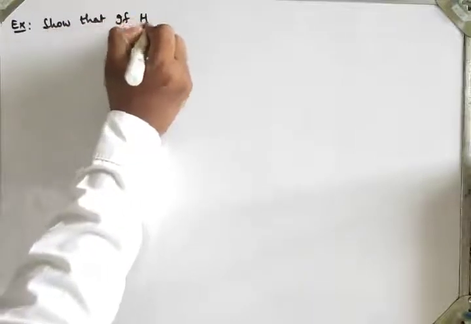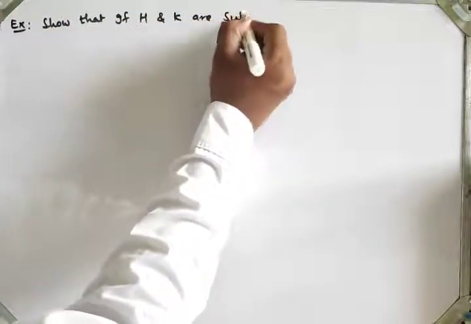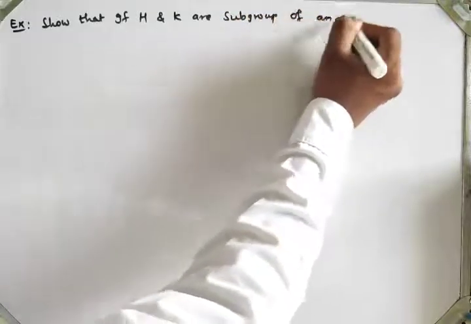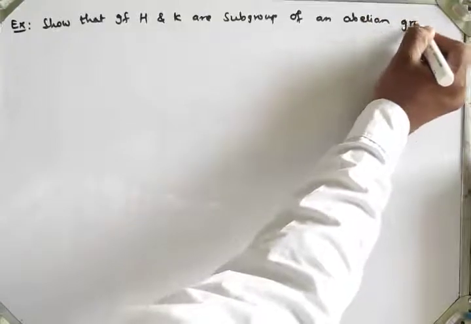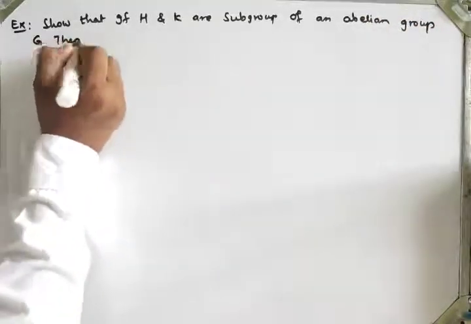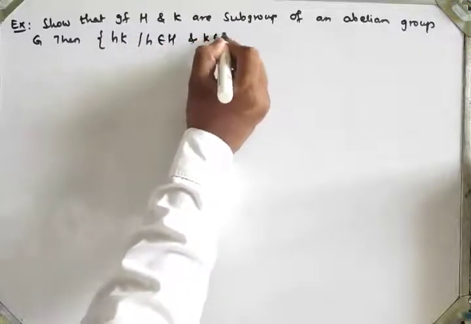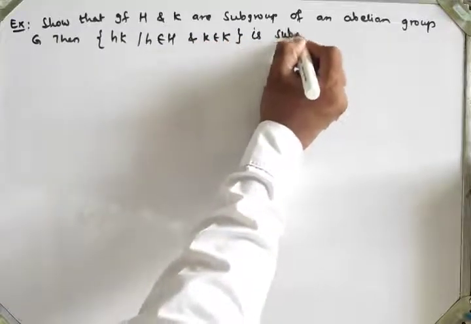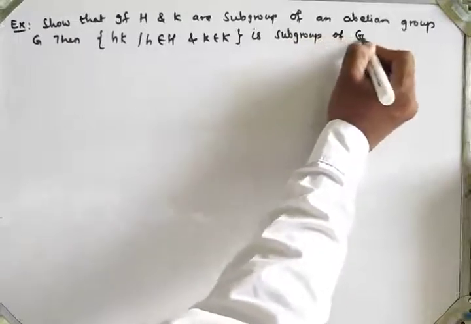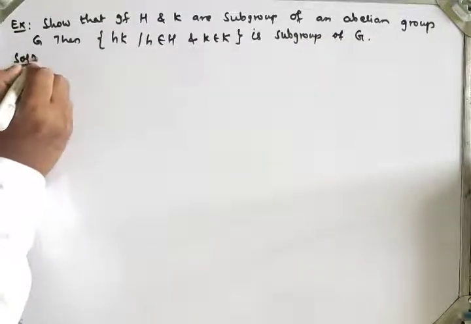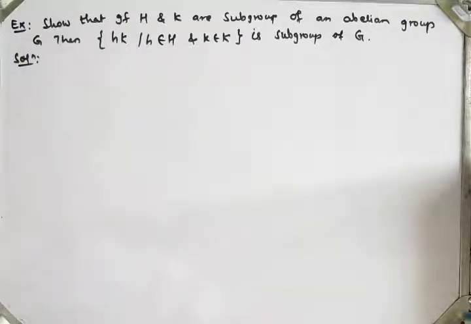Show that if H and K are subgroups of an abelian group G, then the set HK, such that h belongs to capital H and k belongs to capital K, is a subgroup of group G. What we have to show here is that H and K are subgroups of an abelian group G, and then HK is again a subgroup of group G.